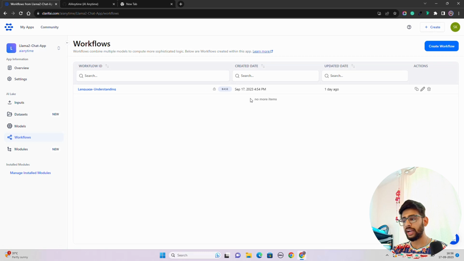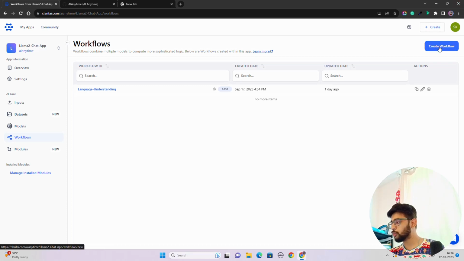I'm not going to touch that. So what I'm going to do is create a new workflow from here. You can see I'm going to delete it. You have to create at least one workflow, and once you create one workflow, you can delete this thing. Now, what I'm going to do here is click on this create workflow.